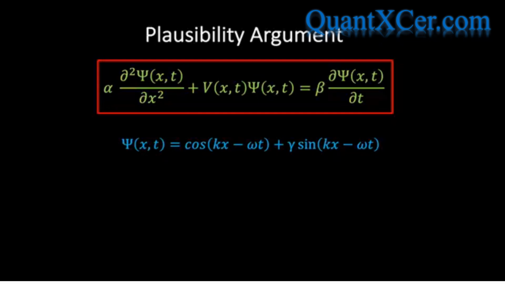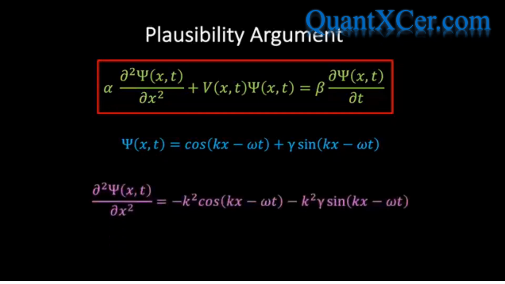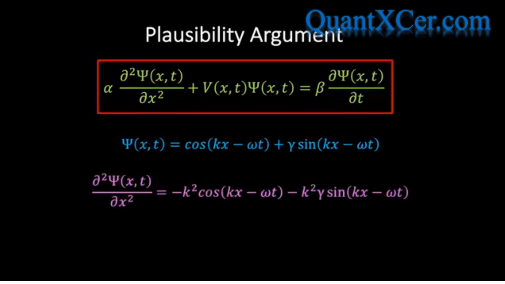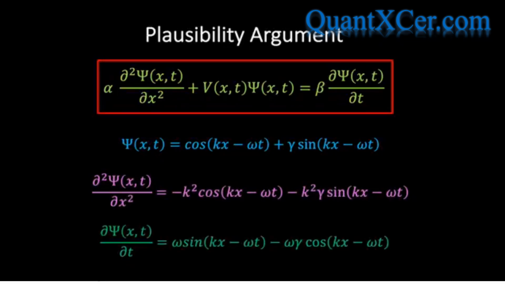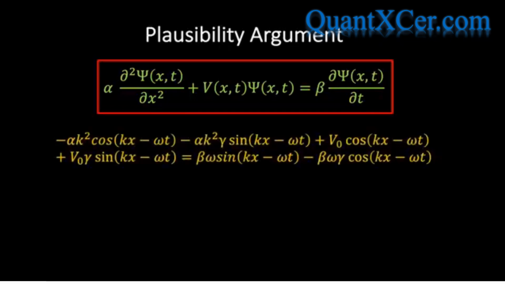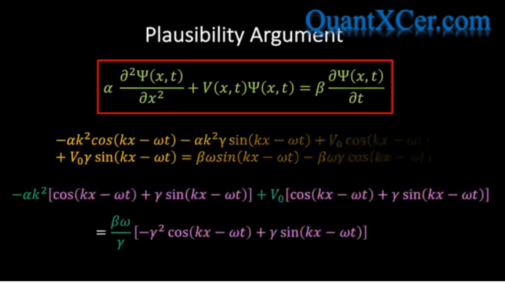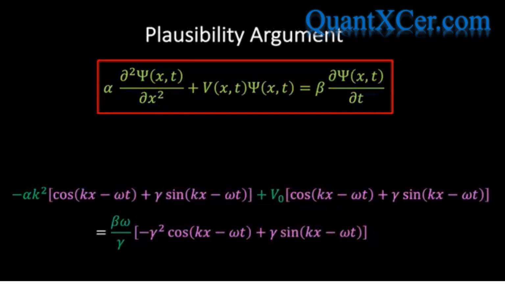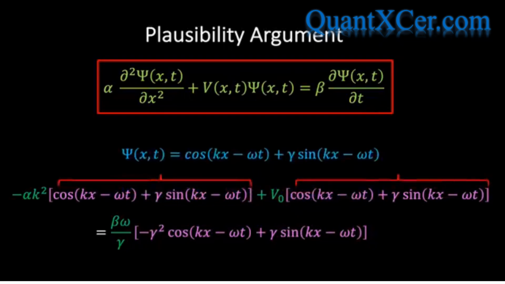If we differentiate this function twice with respect to x, we find the following equation. And if we differentiate once with respect to time, we find the following green expression. Then, if we sub these results into our proposed wave equation, we find the following ghastly yellow result, which we can rewrite in the following form. Now, hopefully you can see that the two terms in square brackets on the left-hand side of the equation have exactly the same form as our initial proposed wave function. We also notice that the term in square brackets on the right-hand side also very nearly has the same form.